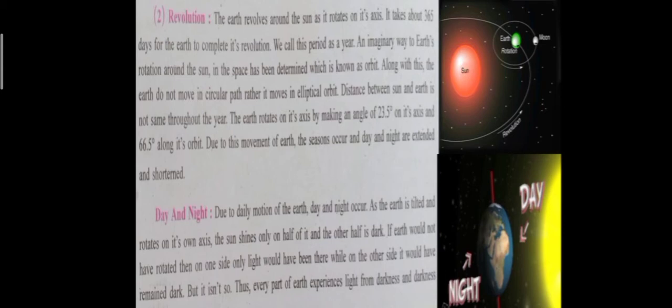The imaginary path on which the earth revolves is called an orbit. The earth rotates inclined at 23.5 degrees on its axis and at 66.5 degrees along its orbit. Due to revolution of the earth, seasons occur and days and nights are extended and shortened.